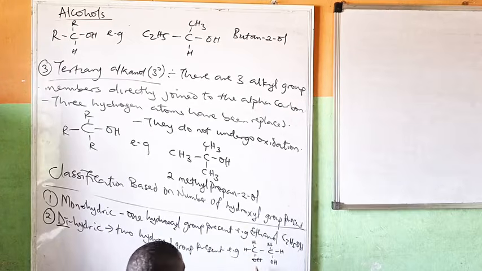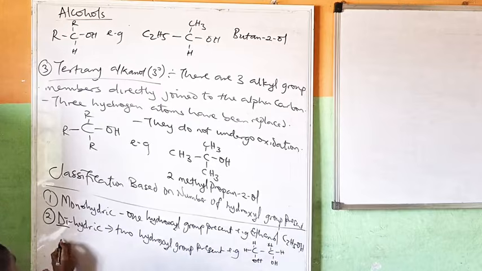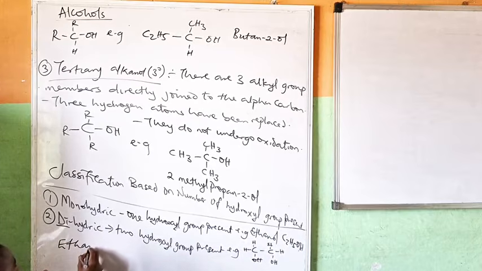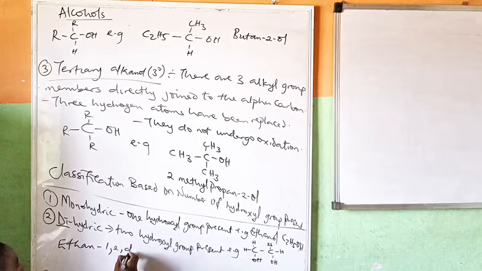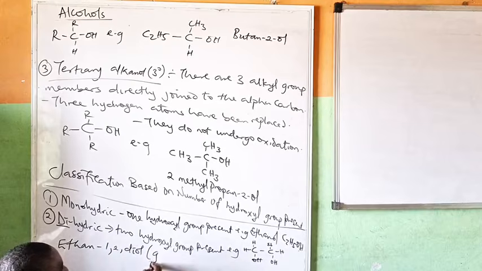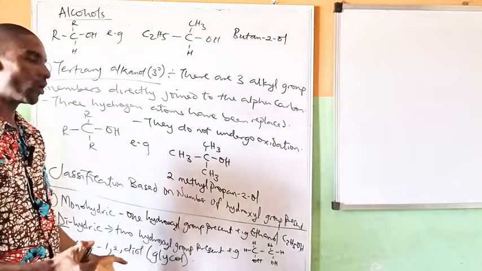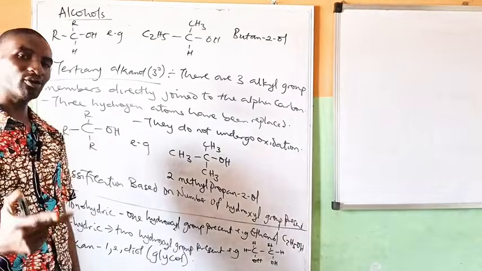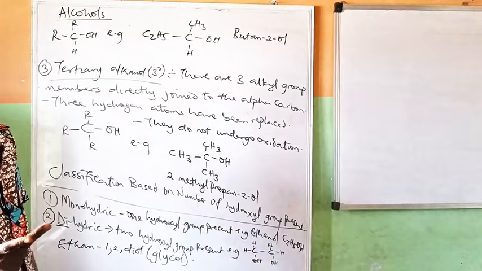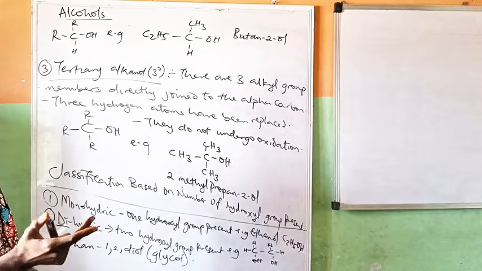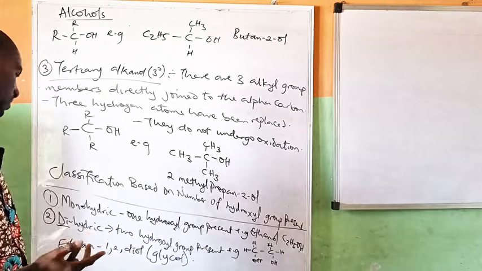So it's ethane 1,2-diol. And another name for this is glycol. That's the common name. Take note of that. So when you hear glycol, it is talking about an alkanol that has two hydroxyl members present.